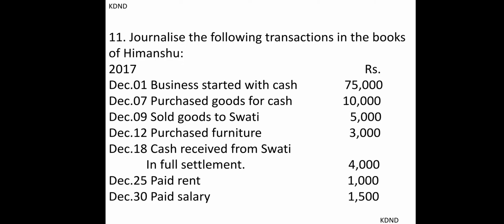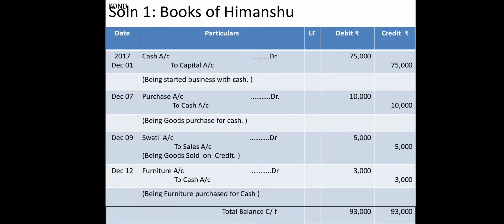So let's have a look at these entries which I have already drafted. Started business with cash, so the first entry will be cash account debit to capital. Then we have purchased goods, so purchase account debit to cash. Then we have sold the goods to Swati, because it is on credit, so Swati account debit to sales. And then we have purchased furniture, so furniture account debit to cash.